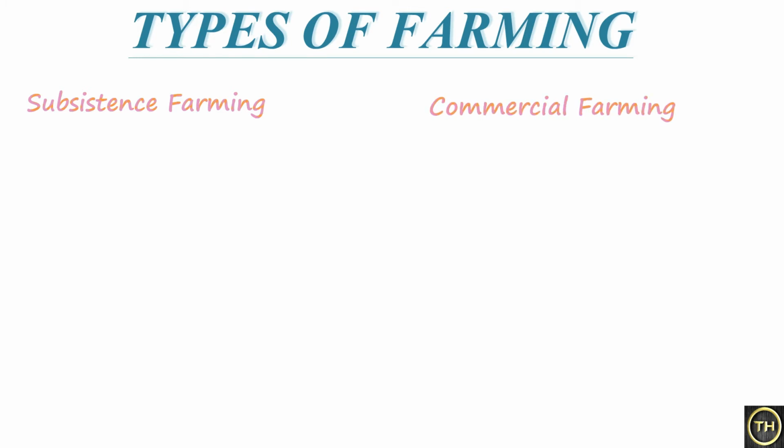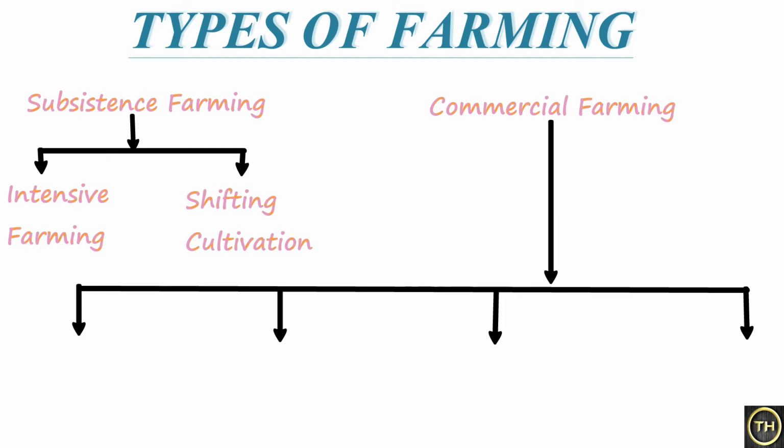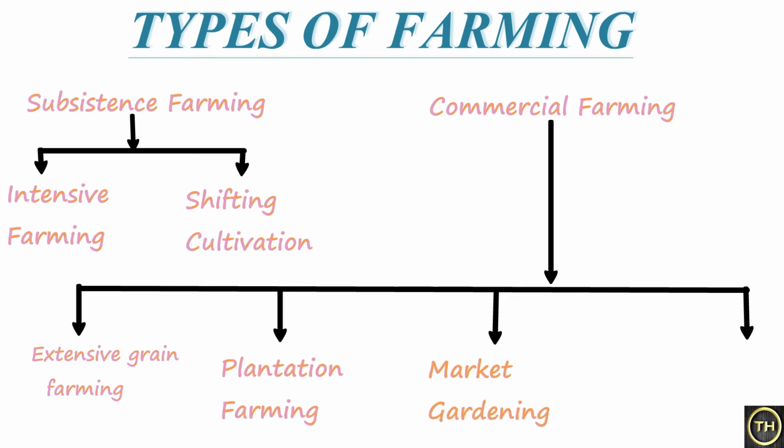There are two types of farming: subsistence farming and commercial farming. Subsistence farming is divided into two types, that is intensive farming and shifting cultivation. In the same way, commercial farming is divided into four parts, that is extensive grain farming, plantation farming, market gardening, horticulture.